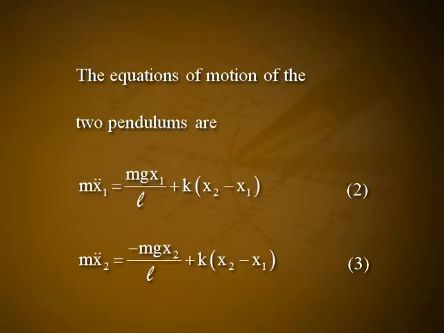Substituting the values of x1 and x2 in equations 2 and 3, we get minus m a1 w square cos Wt minus m b1 w square sin Wt is equal to minus mg a1 cos Wt divided by L minus mg b1 sin Wt divided by L plus Ka2 cos Wt plus Kb2 sin Wt minus Ka1 cos Wt minus Kb1 sin Wt. Let it be equation number 5.